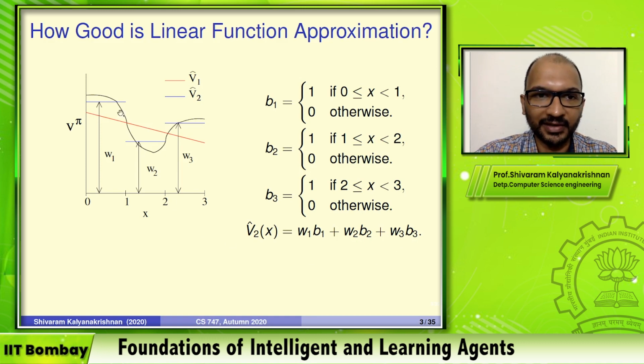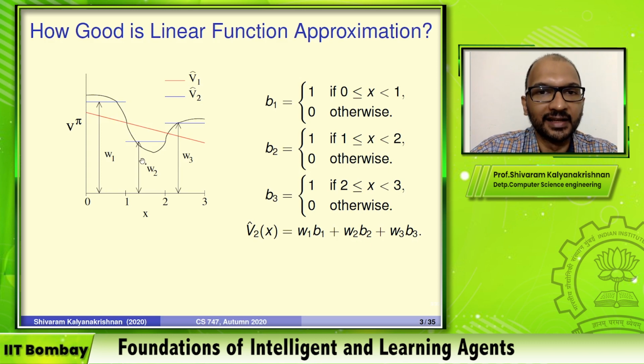So W1 is going to be the height of the function in the region corresponding to B1, W2 for B2, and W3 for B3. Okay, and you can see at least visually with this that we are actually fitting the function better than the first V1 hat. You can see that by saying the distance between the curve and the blue line, in general, is smaller than the distance between the curve and the red line in most places.